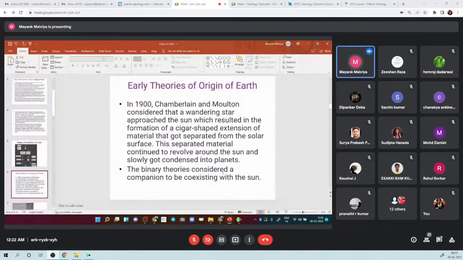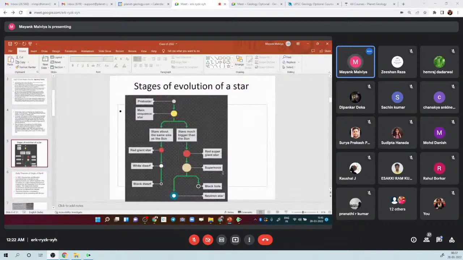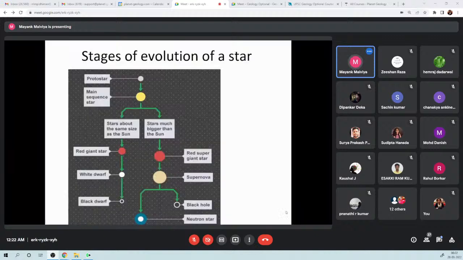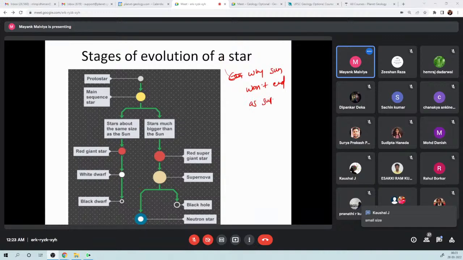Somebody on YouTube was asking why the sun will not end up as a supernova explosion. Can anybody tell me why? Kaushal is saying small size.